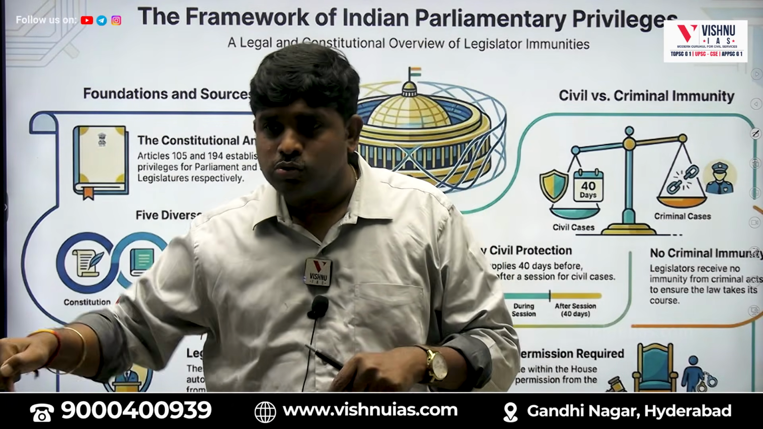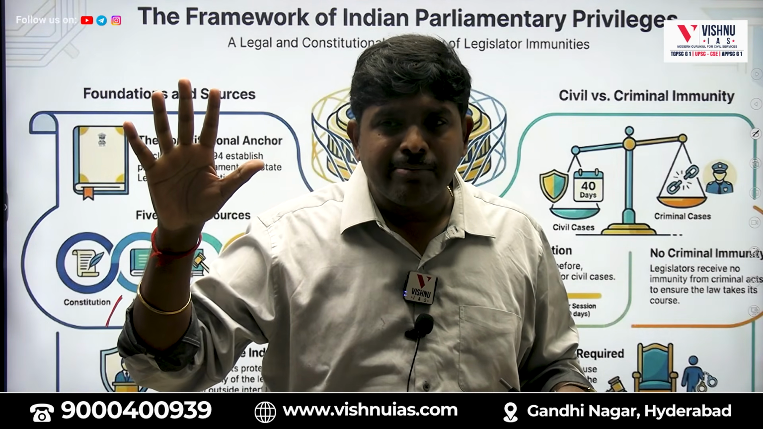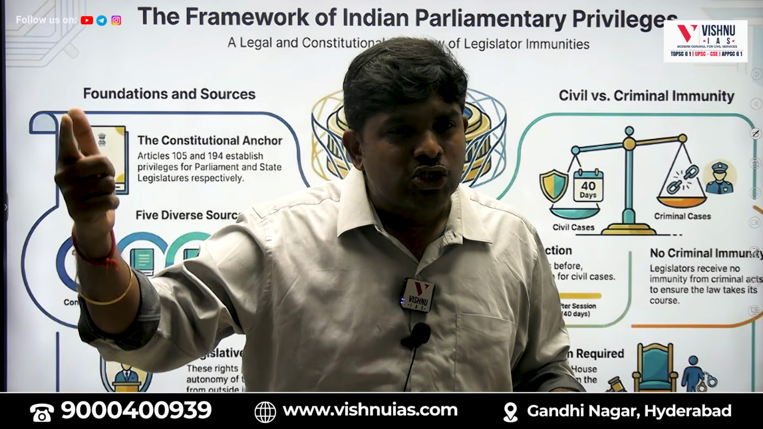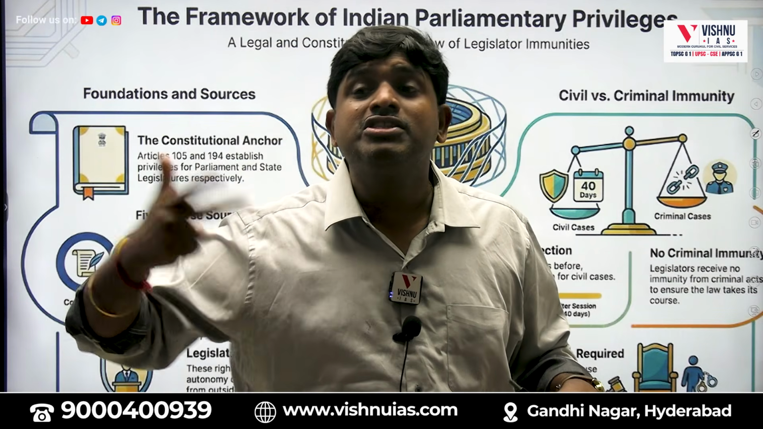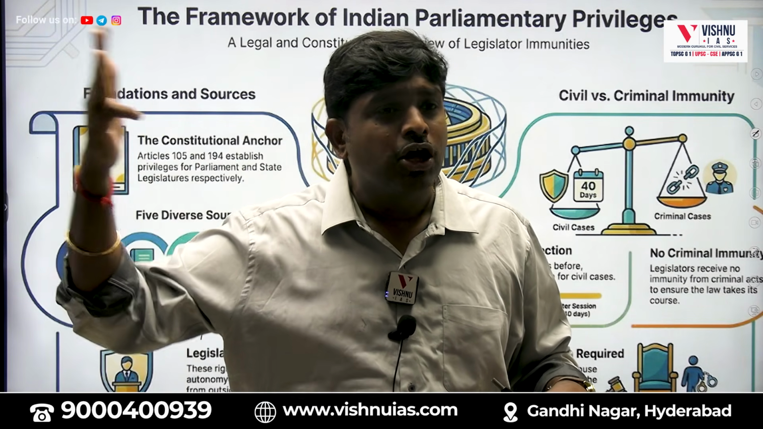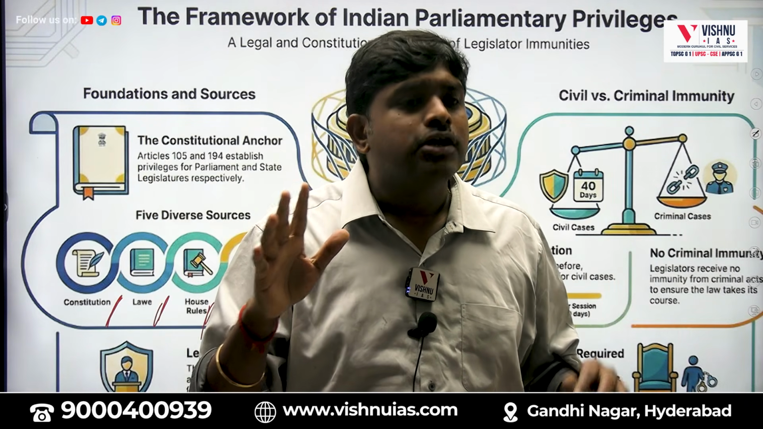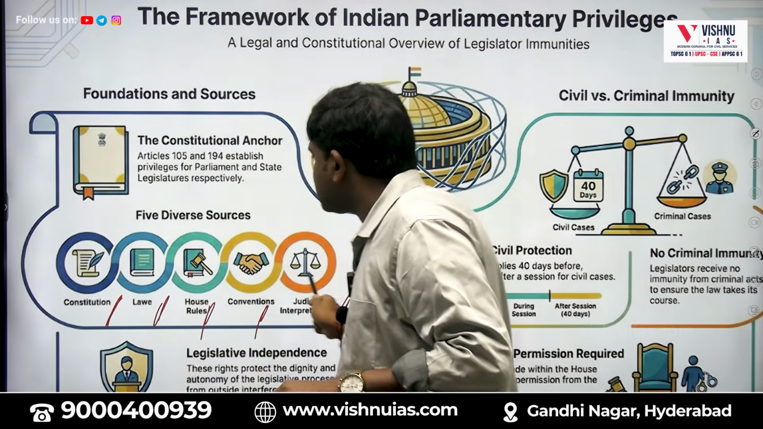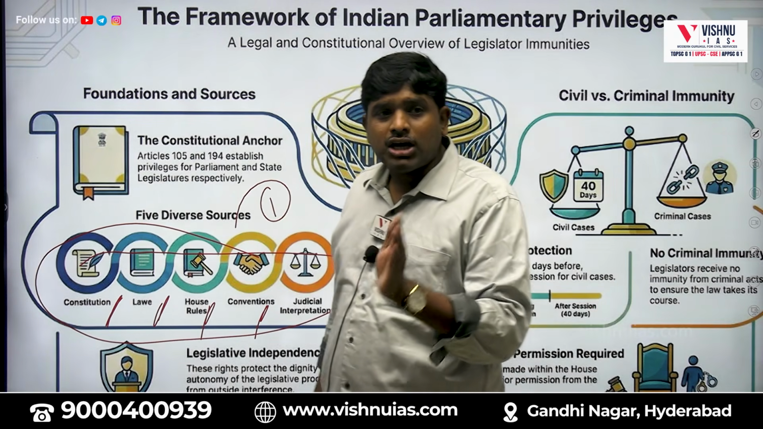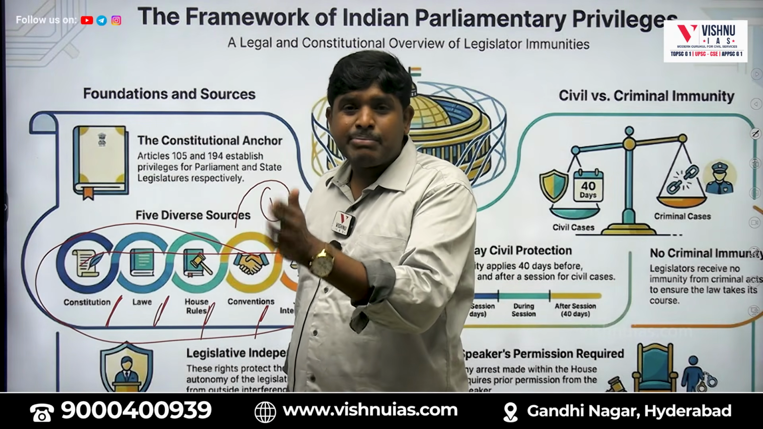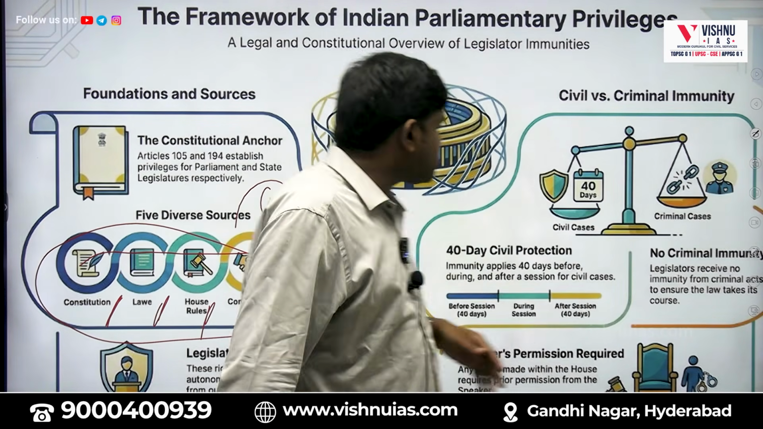UPSC Prelims, privileges in the news. So, what are the sources for parliamentary privileges? There are 5 sources. First is the Constitution itself. Second is law. Third is house rules, or conduct of business rules. Fourth is conventions. Fifth is judicial interpretation. So, these are the 5 sources for parliamentary privileges. One question we can expect here: what are the sources for the privileges enjoyed by the parliamentarians?